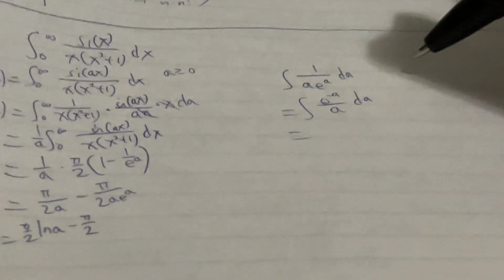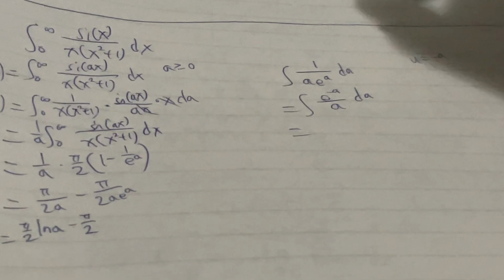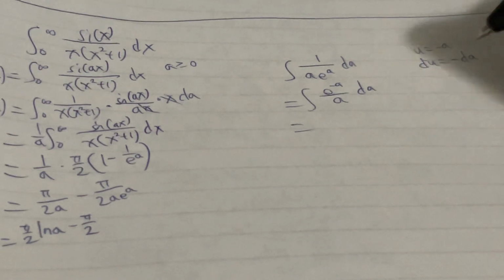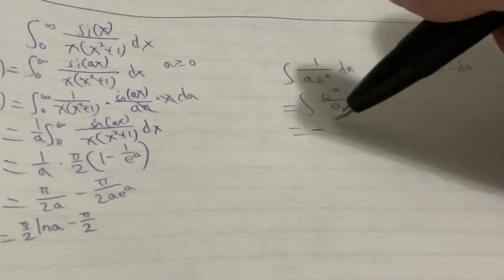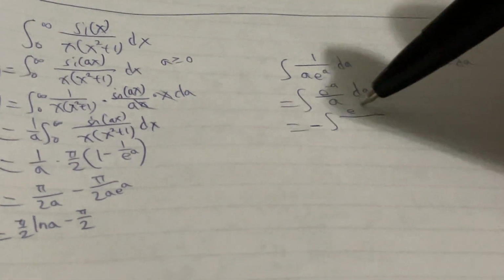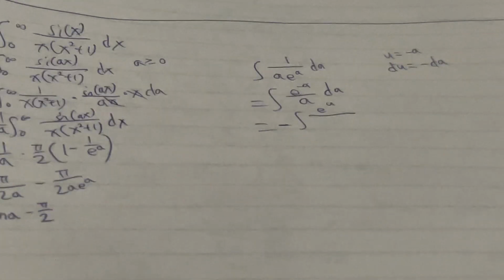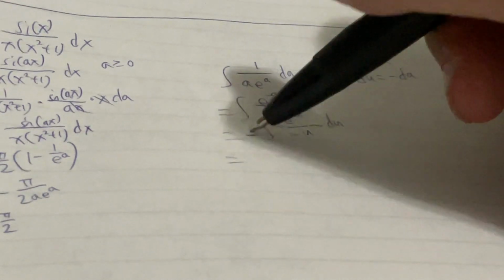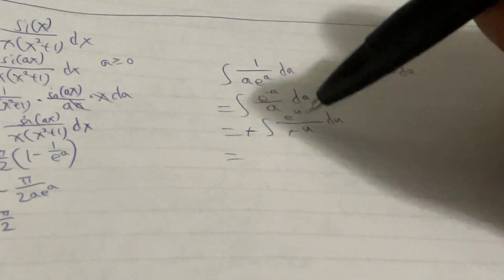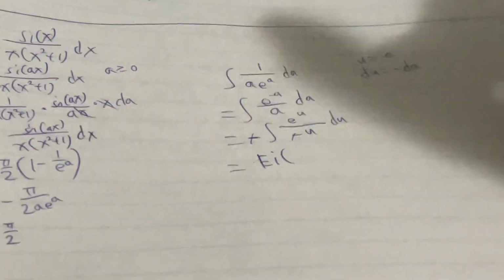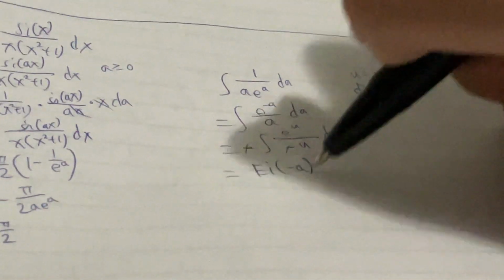And then we are going to use substitution. Let u equal negative a, and then du will be equal to negative da. So da is just equal to negative du. Put the negative sign outside the integral. Then e to the power of negative a is just e to the u, and then a is just negative u, du. So negative and negative cancel each other out to become positive. So you will get the integral of e to the u over u, which is just equal to the exponential integral, and then u is just equal to negative a, plus c.